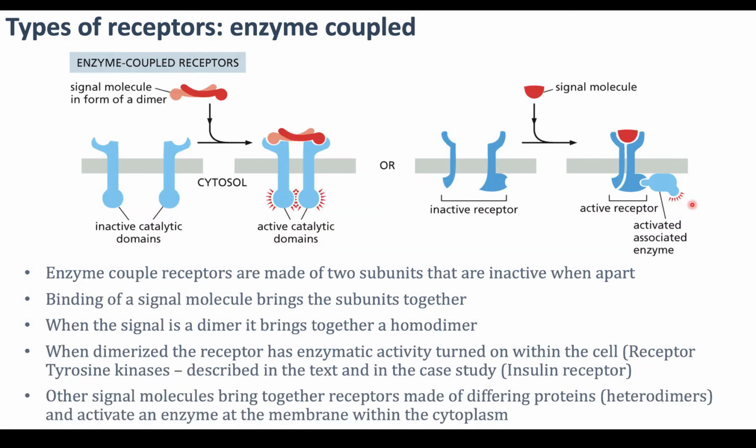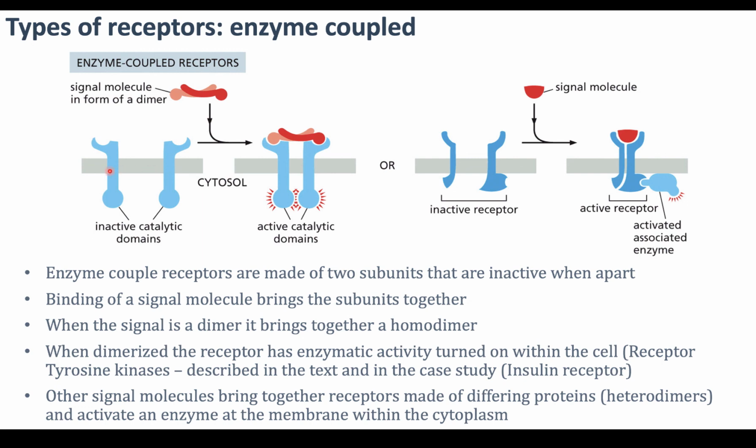Okay, types of receptors. Again, the third type we're looking at are enzyme coupled receptors. These are different in that the receptor isn't kind of fully formed until it binds to the signal. So there are two cases. You can see there's kind of an OR in the middle here, where we have two subunits that will come together to make an active receptor. This is a homodimer, meaning the two proteins that come together have the same sequence of amino acids.